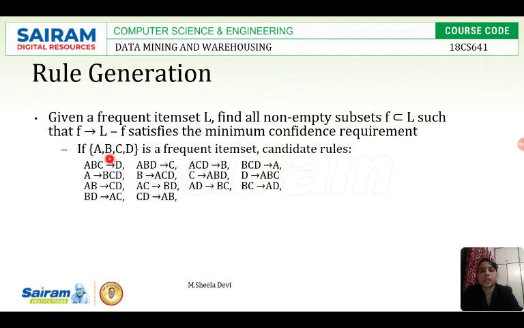I take another subset, ABD. ABCD minus ABD is nothing but C. Then I take another subset, ACD. ABCD minus ACD is nothing but B.